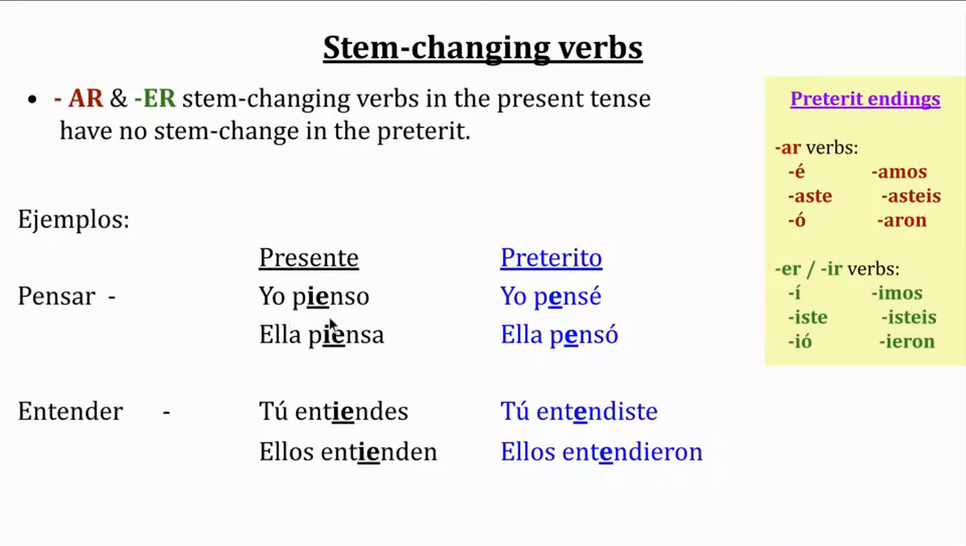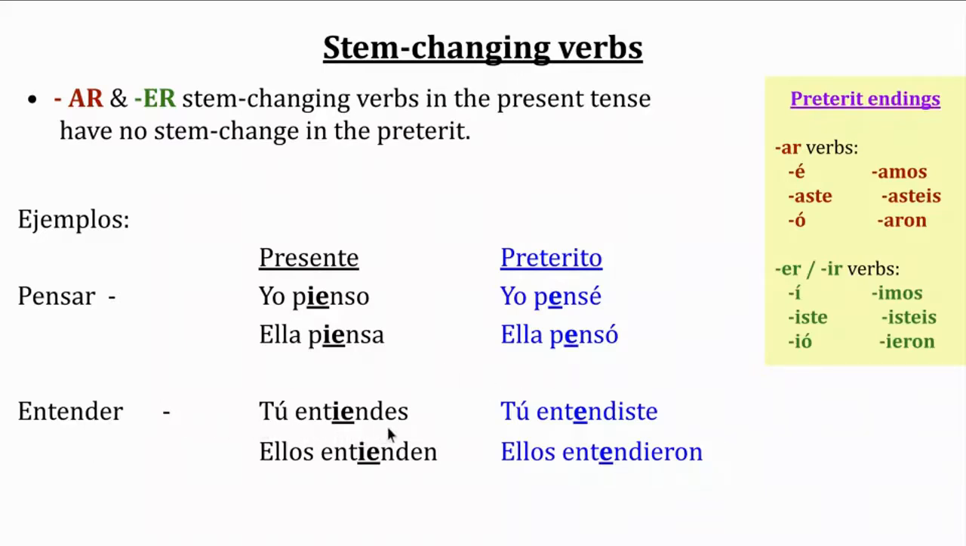Yo pienso, a stem changing verb in the present tense. However, en el pretérito es yo pensé. No stem change. Ella piensa, and en el pretérito, ella pensó. No stem change. El verbo entender.